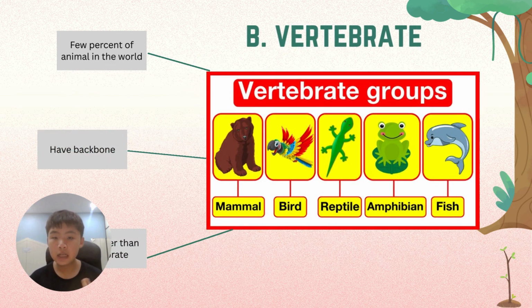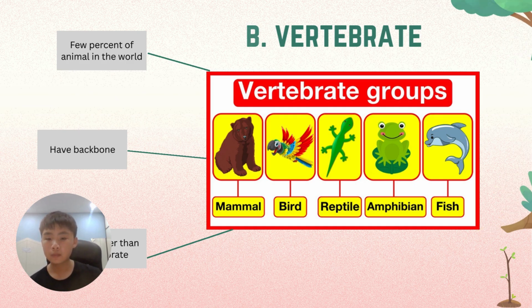Next is about vertebrate. Vertebrates are animals that have a backbone, and only a few percent of animals in the world are vertebrate. Most of them are much bigger than invertebrate. So scientists put vertebrate into five groups. The first one is fish, the second one is amphibian, the third is reptile, the fourth is bird, and the last one is mammal.